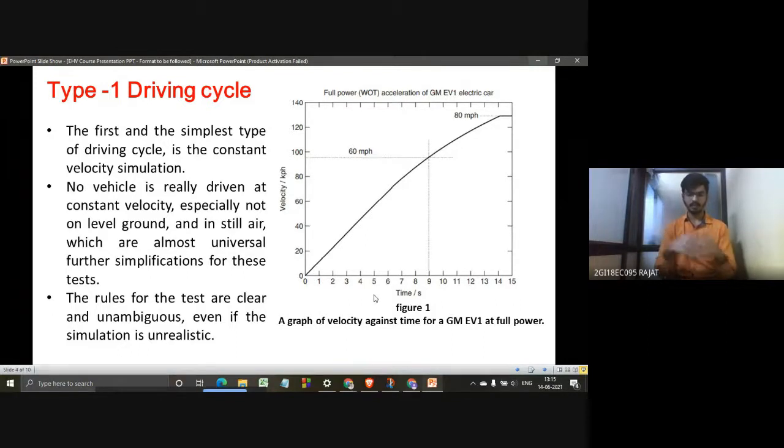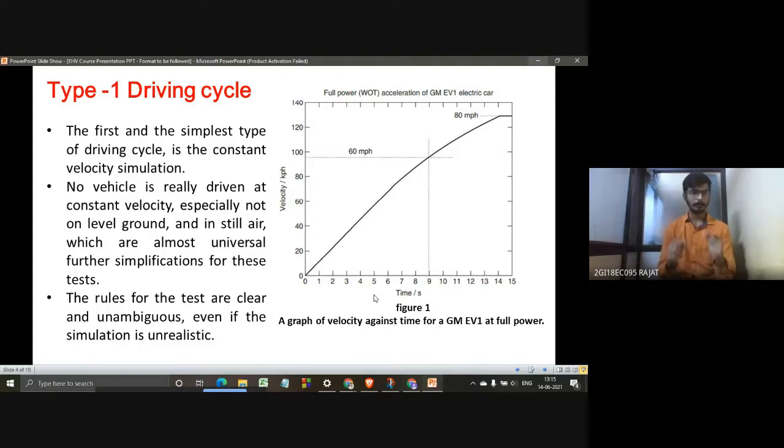An ideal surrounding is created, and in that we increase the velocity and accelerate our electric vehicle to its maximum speed. Although this is not realistic, the outcomes from this test are very useful to measure the performance of this electric vehicle. So this is type 1.